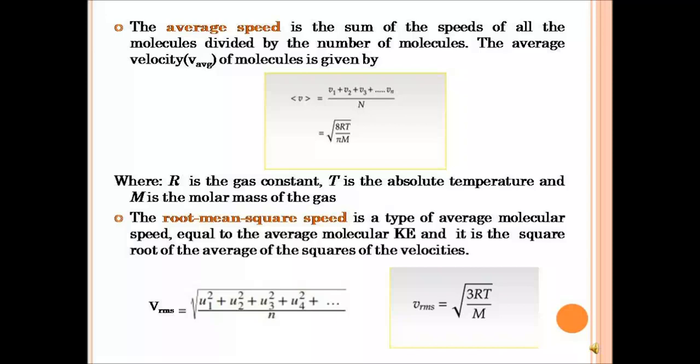So these are the 3 terms, and you can see the formula for calculating the root mean square velocity or speed, that of the average speed, and also that of the most probable speed. So we'll be concentrating on that.